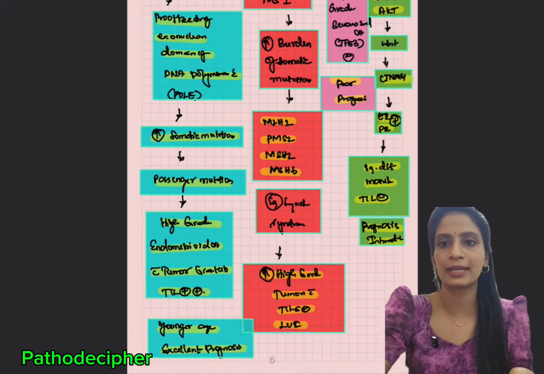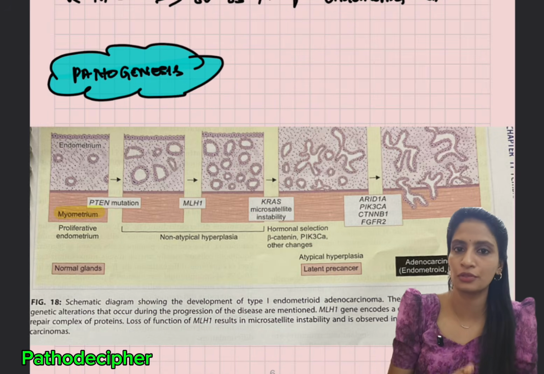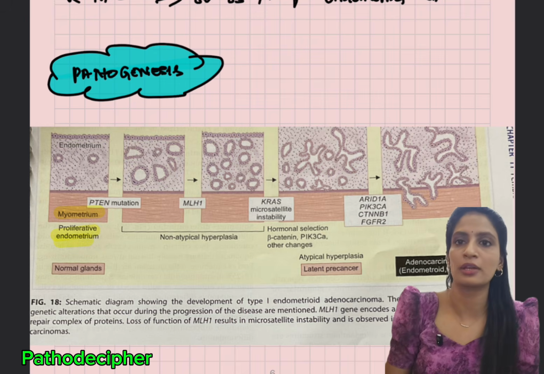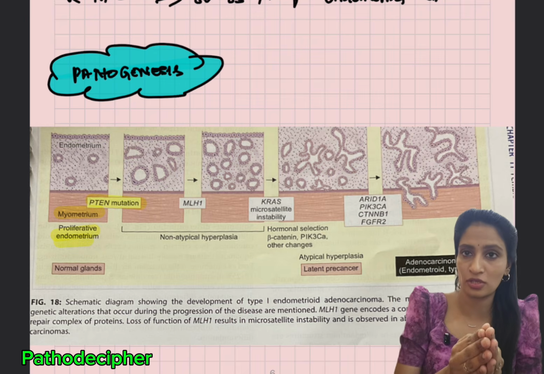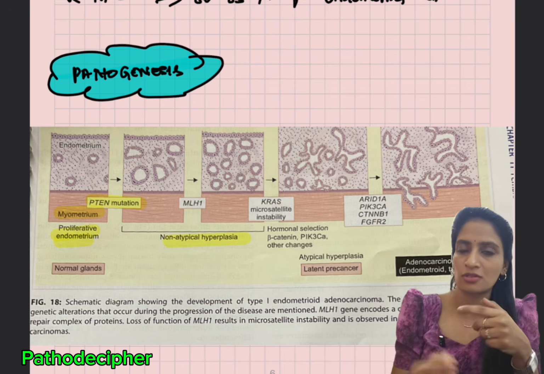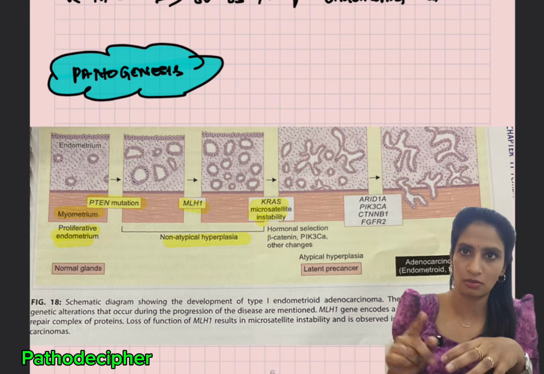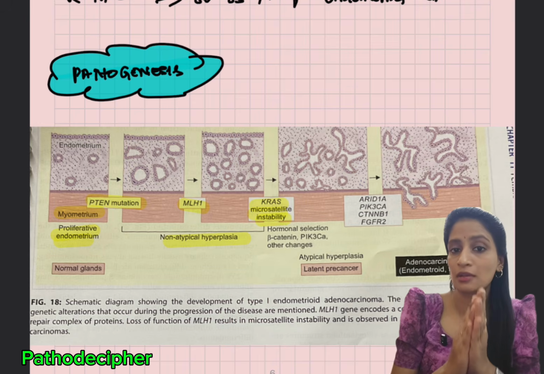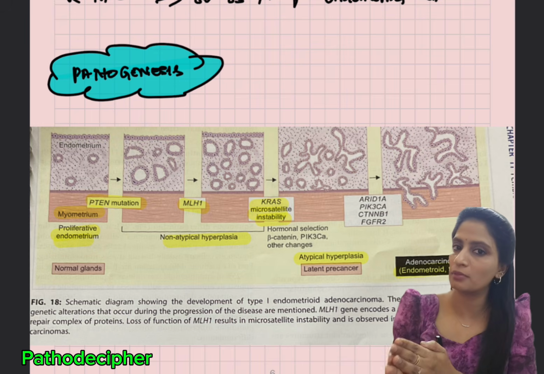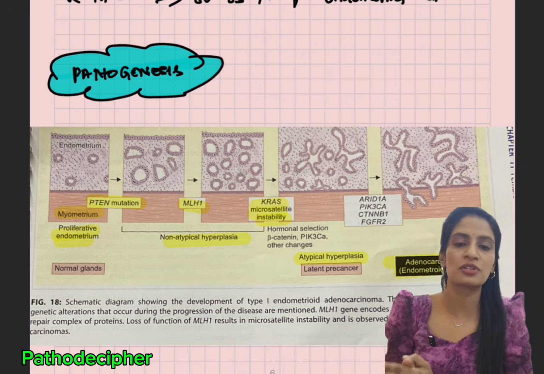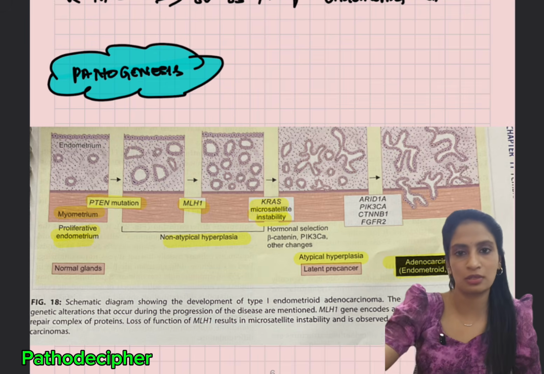So if you see this diagram, you can see the myometrium and the proliferative endometrium. I told you, remember, a type 1 tumor in this scenario. There is an endometrium, all the layers are there, and there is proliferation. Due to estrogen stimulation, there can be mutations of PTEN, MLH1, KRAS and everything. Once the endometrium undergoes a lot of hyperplasia and ultimately the tumor develops, it comes under type 1 endometrioid adenocarcinoma. So this is the pathogenesis of your type 1 tumor.